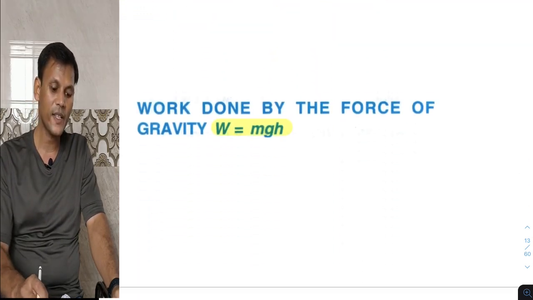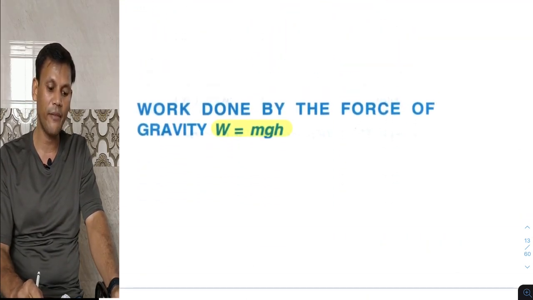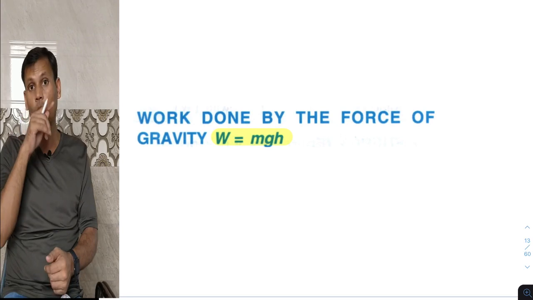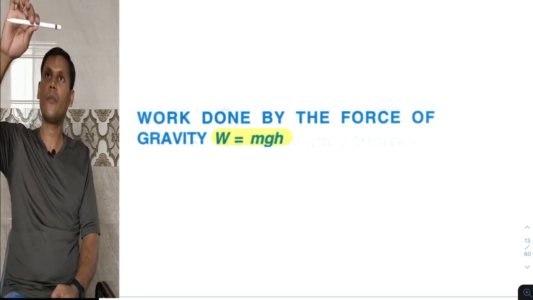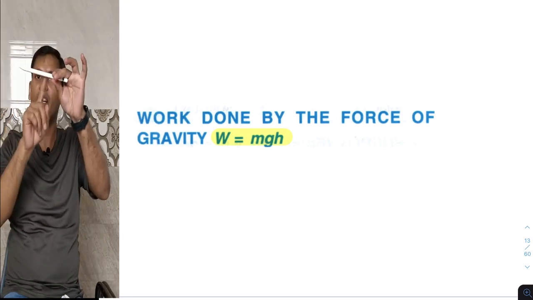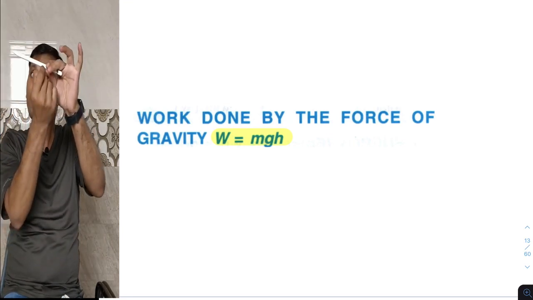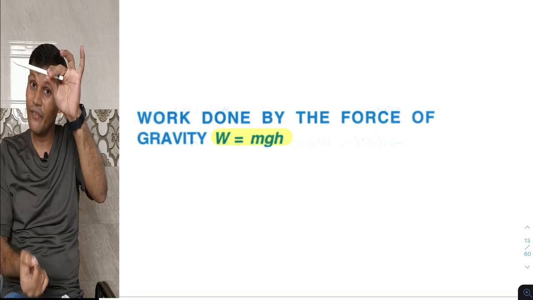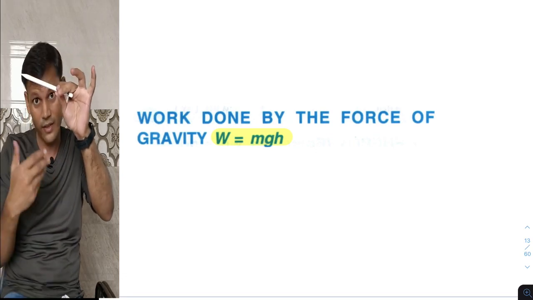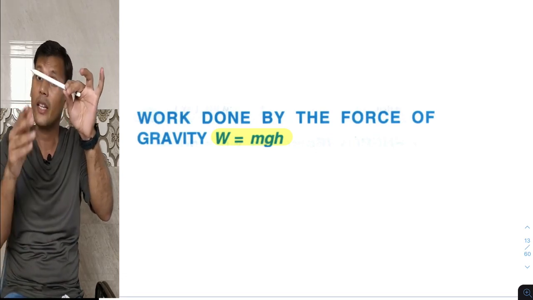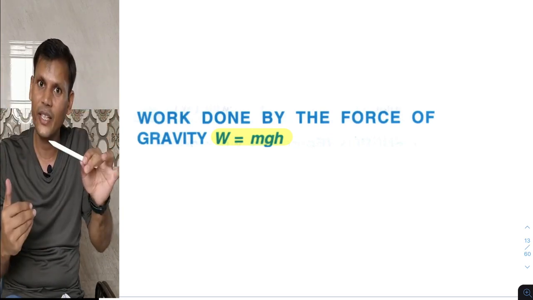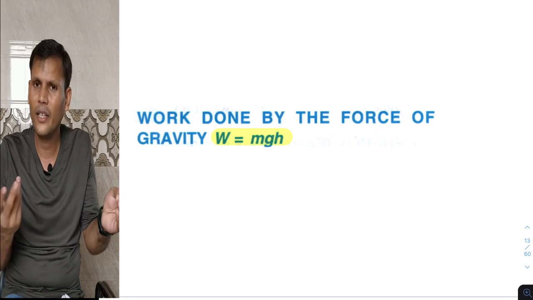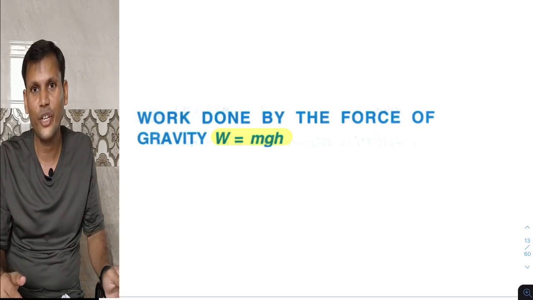Now the last part is the work done by the force of gravity. This body has its mass, and it has acceleration due to gravity with which it is falling down. That is, the acceleration of this body equals acceleration due to gravity. I think you know what acceleration due to gravity is.